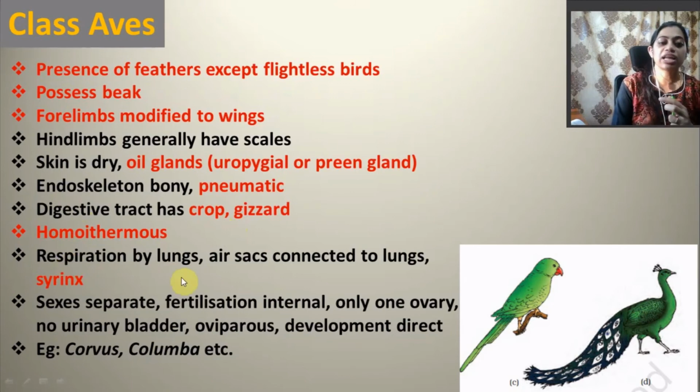Their respiration is by lungs, their air sacs connect to lungs, and they have a specific organ called syrinx for voice control, or for their voice. And sexes are separate, fertilization is internal, they have only one ovary, and no urinary bladder. They are also oviparous, and their development is direct. Right, examples are corvus, that is crow, columba, or peacock or parrot, etc.